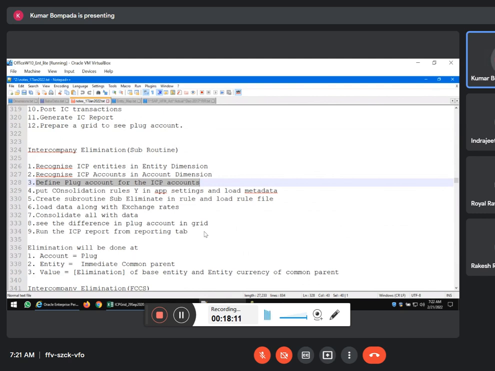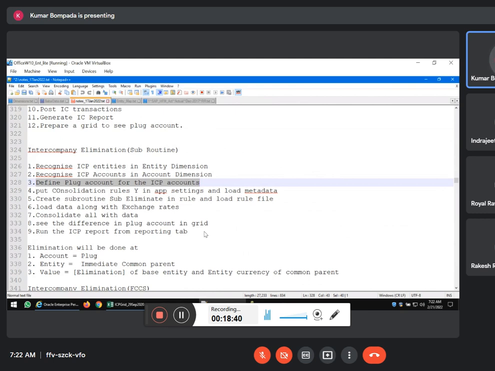Example, sales to India and purchases to Japan, together is one intercompany transaction. Sales to India and purchases to Japan, together is one intercompany transaction.